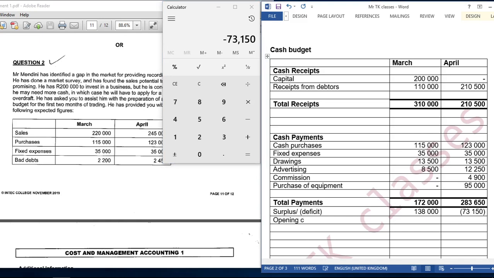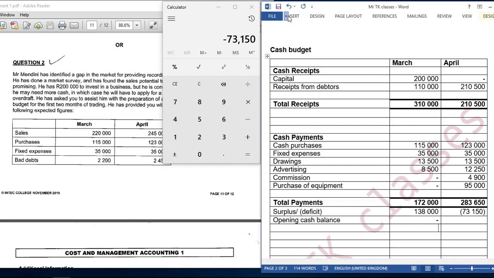Okay, then we add opening cash balance. In March we don't have opening cash balance. The business is starting to trade in March, right? Okay, so now we have closing cash balance.